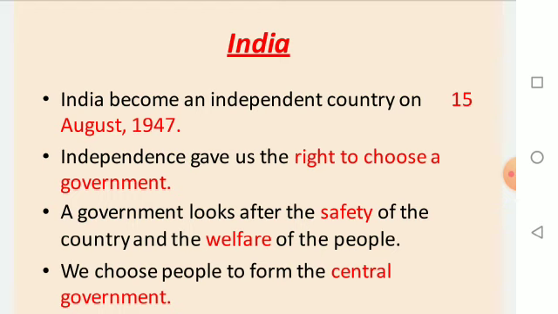What is government? Government is a group of people or a group of authorities who work for the country. A government looks after the safety of the country and the welfare of the people. We choose people to form the central government. Generally, there are two types of government, state government and central government.